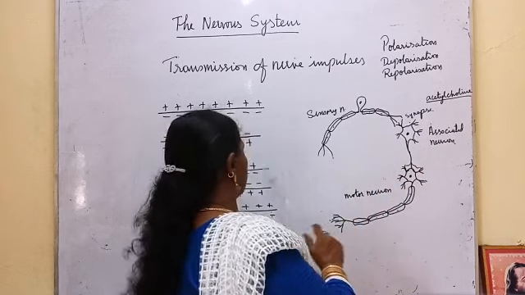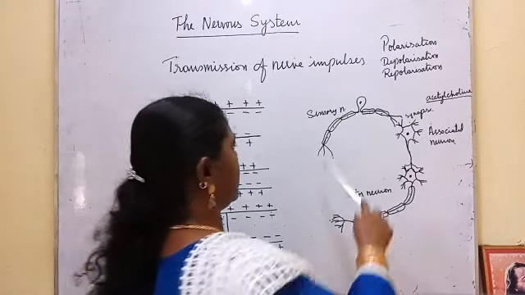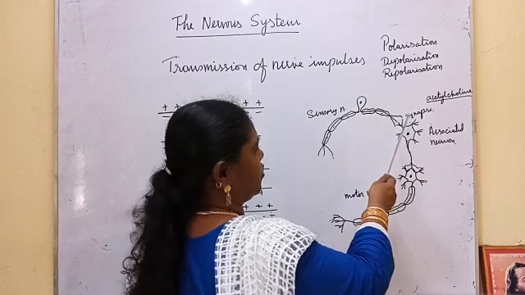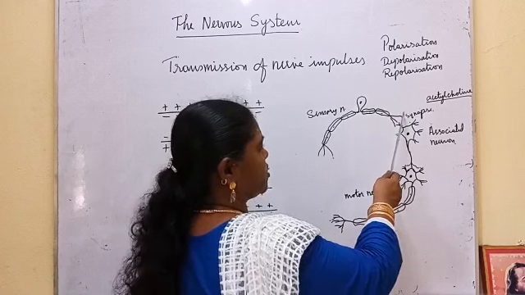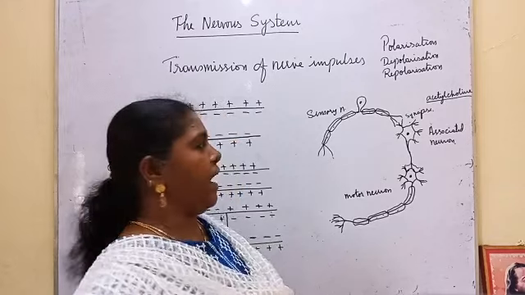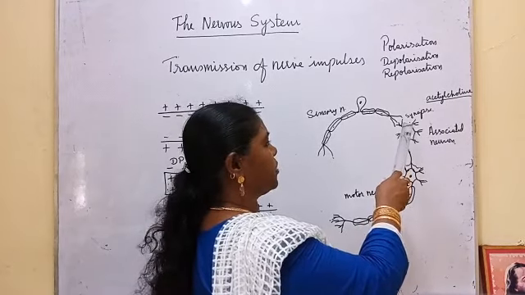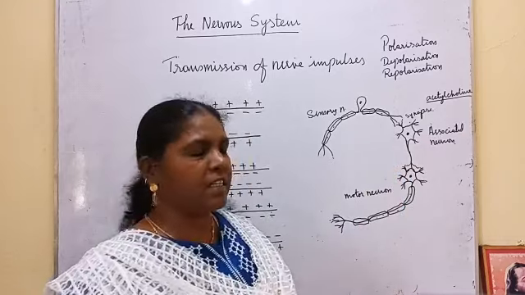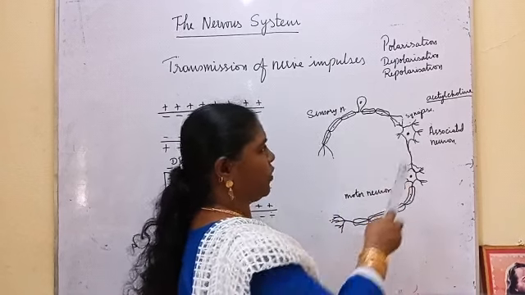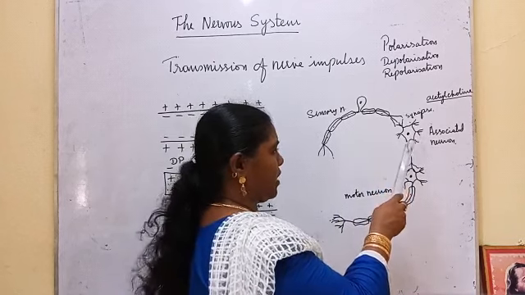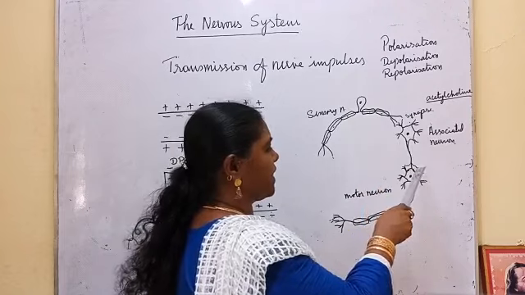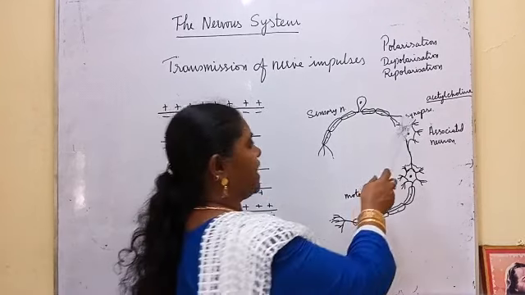Now, what happens? Polarization, depolarization and repolarization make the impulse pass from one neuron to the other neuron. The impulse reaches the synapse, the gap. At that time the acetylcholine is secreted, and this acetylcholine conducts the impulses to the dendrons of the adjacent neuron. This is the associated neuron. It connects the sensory neuron and the motor neuron. So the impulse passes to the associated neuron, and the associated neuron passes the impulse to the motor neuron. In the same way, wherever the axons are connected with the dendrites of the adjacent cell, there is a gap, the synapse.